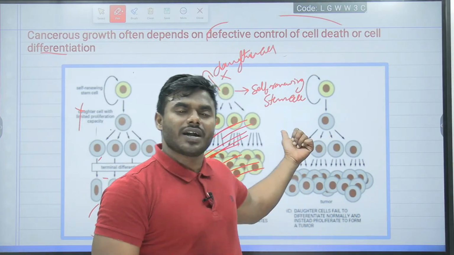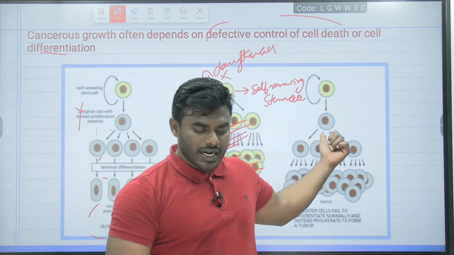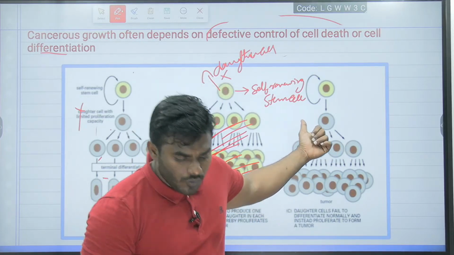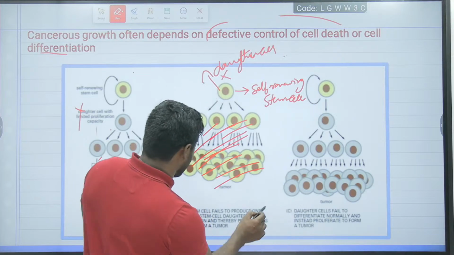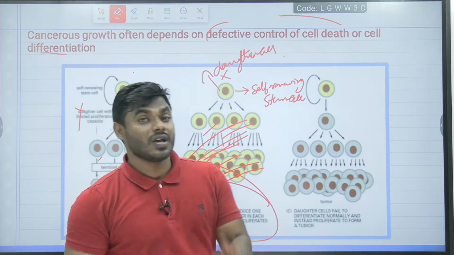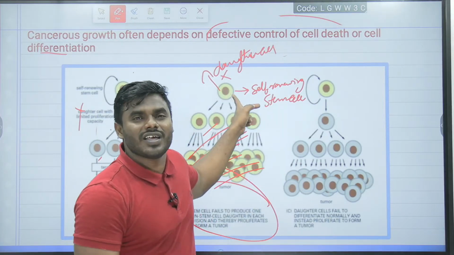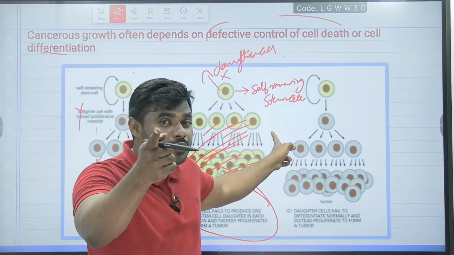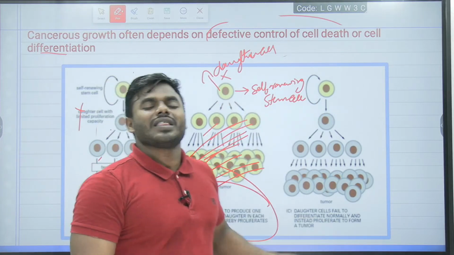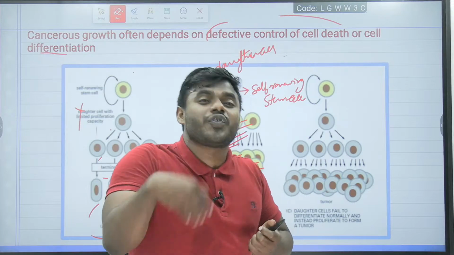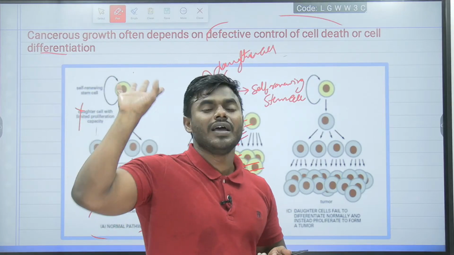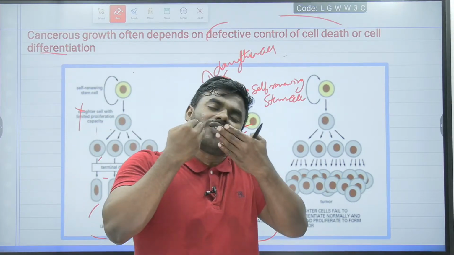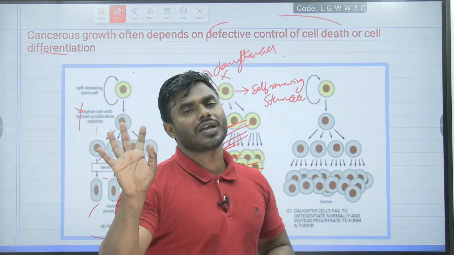Obviously, it is undergoing uncontrollable cell division. So what will we call it? We will call it cancerous. So in the second condition, a tumor is possible. Why is it possible? Because the self-renewing stem cell has failed to give rise to the daughter cell. Instead of giving a daughter cell, it is dividing on its own without regulation.